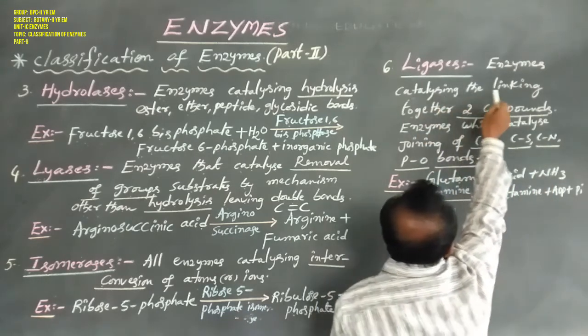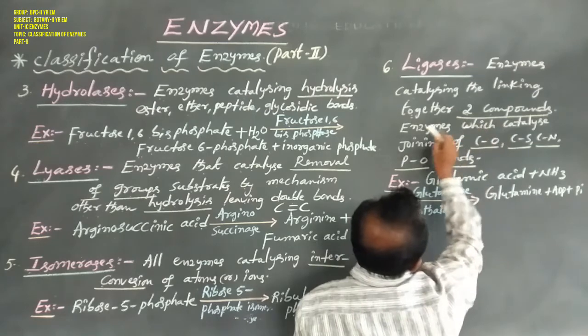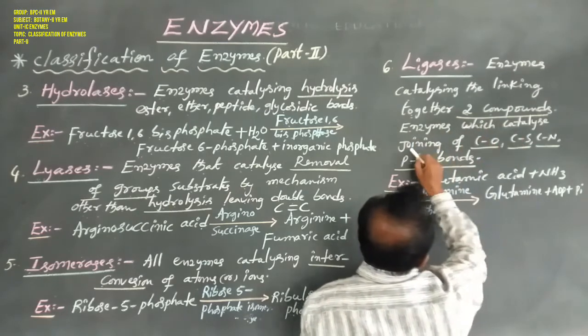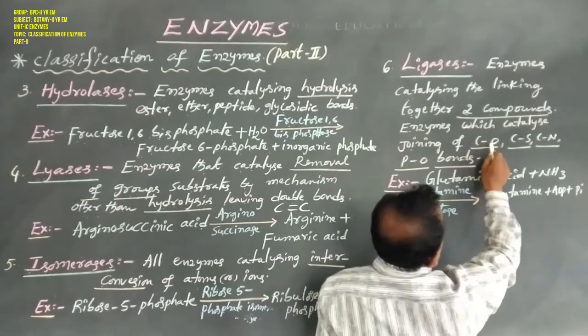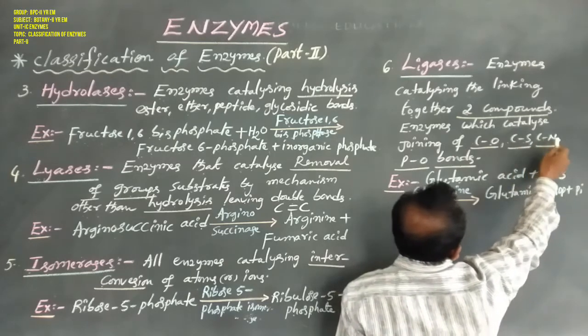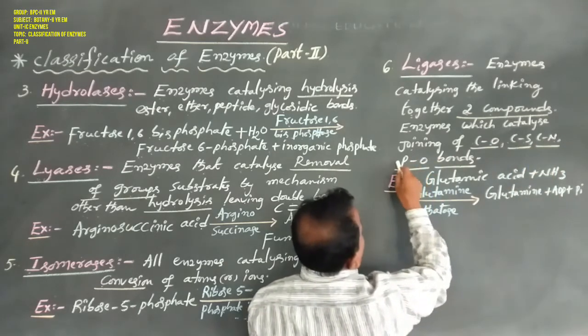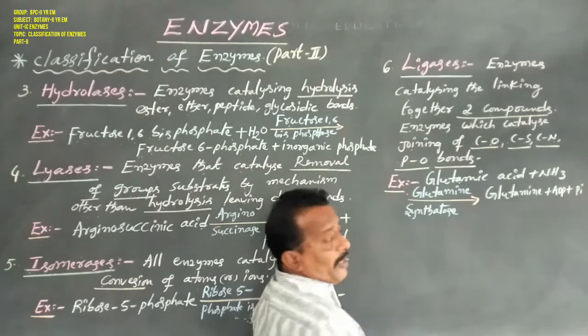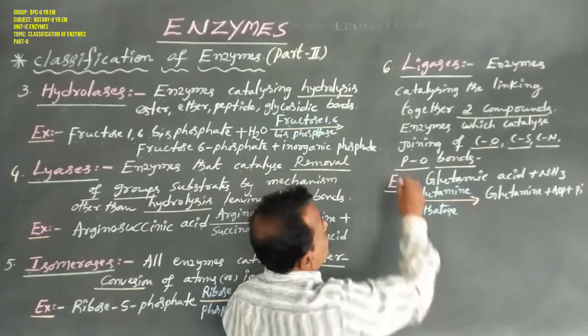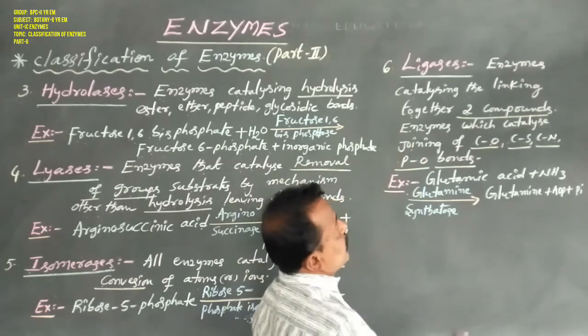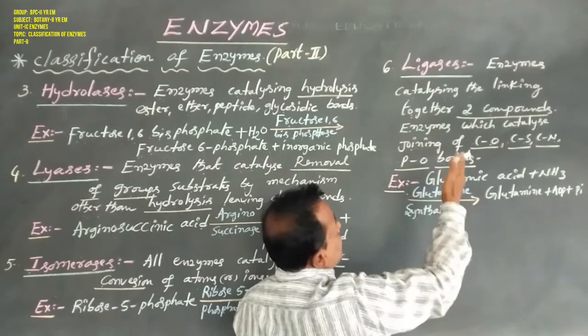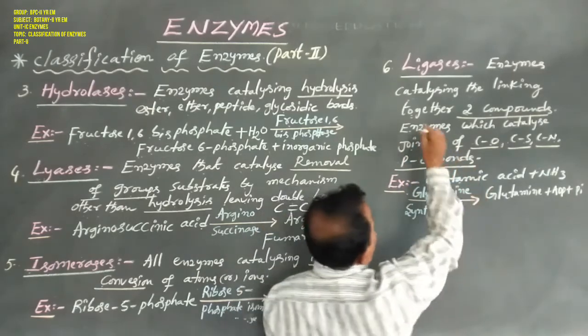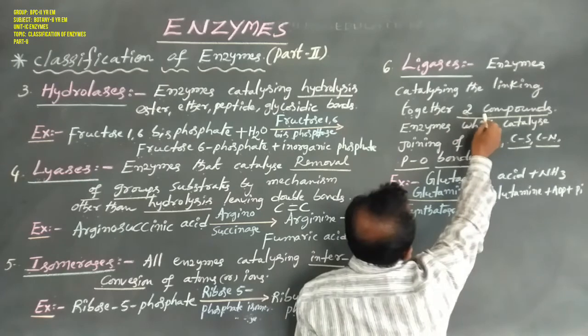These enzymes always catalyze the joining of carbon-oxygen, carbon-sulfur, carbon-nitrogen, and phosphorus-oxygen bonds. That is ligases. So dear students, ligases are always responsible for linking together two compounds.